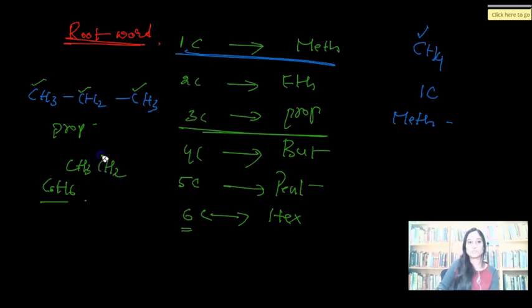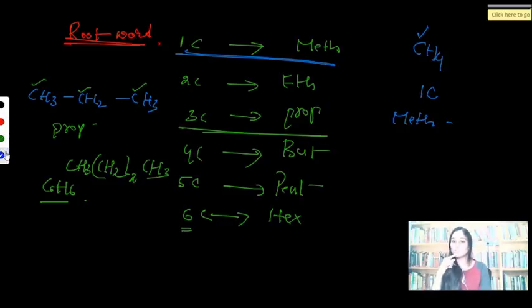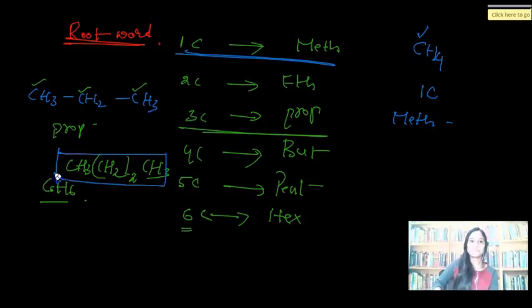Now, CH3, CH2 taken twice, CH3. Can you tell me how many carbon atoms are present here? I want to see how many of you will go correct with this question. CH3, CH2 taken twice, CH3. Some of you are saying 3, but it is 4. I appreciate the ones who has got it right. 1 plus 1, 2. But do you see this? The carbon is multiplied 2 times. That means 4 carbon atoms totally. So this way we have to find the root word by counting the total number of carbon atoms present in the molecule.